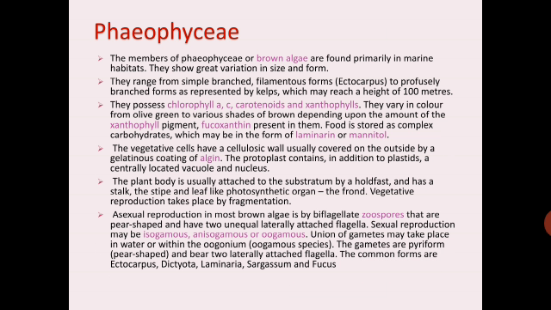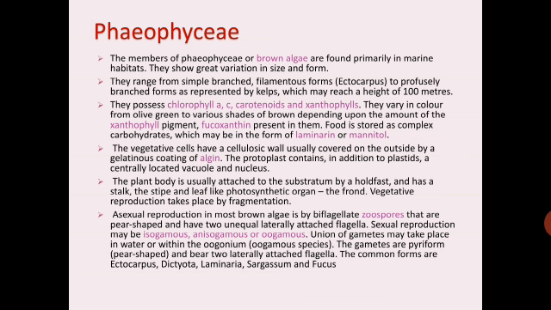Coming to the phaeophyceae. The members of phaeophyceae, or brown algae, are found primarily in marine habitats. They show great variation in size and form. They range from simple branched filamentous forms to profusely branched forms as represented by kelps, which may reach a height of 100 meters.